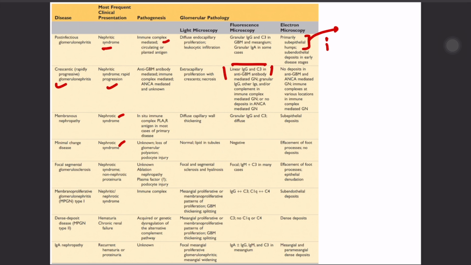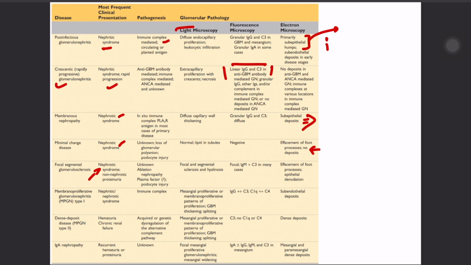And finally, membranous nephropathy has a subepithelial deposit. That one is important. But in minimal change disease, why they say minimal change is because the light microscopy features are normal, and later when you see electron microscopy, you can see effacement of foot processes. That's why this is called minimal change. These two are important points. Okay, I'm just marking stuff. Read that alone. And then we see FSGS, that is focal segmental glomerulosclerosis. Just know that it is also nephrotic.